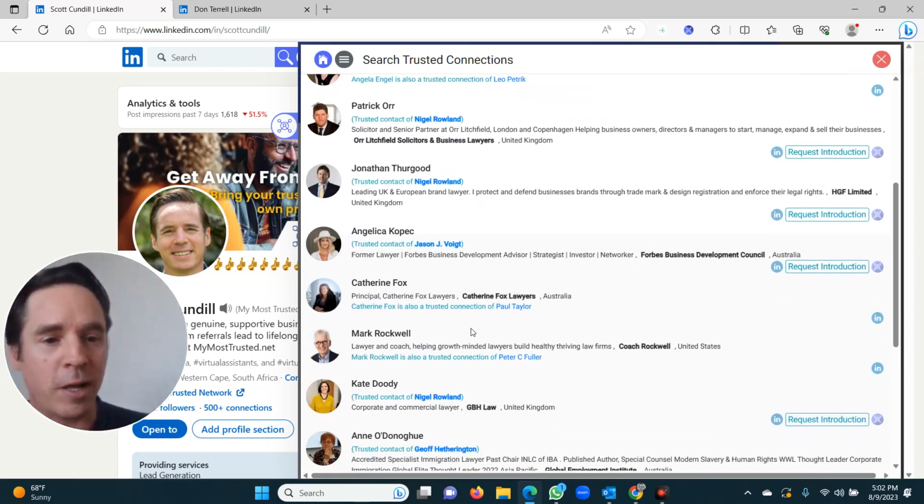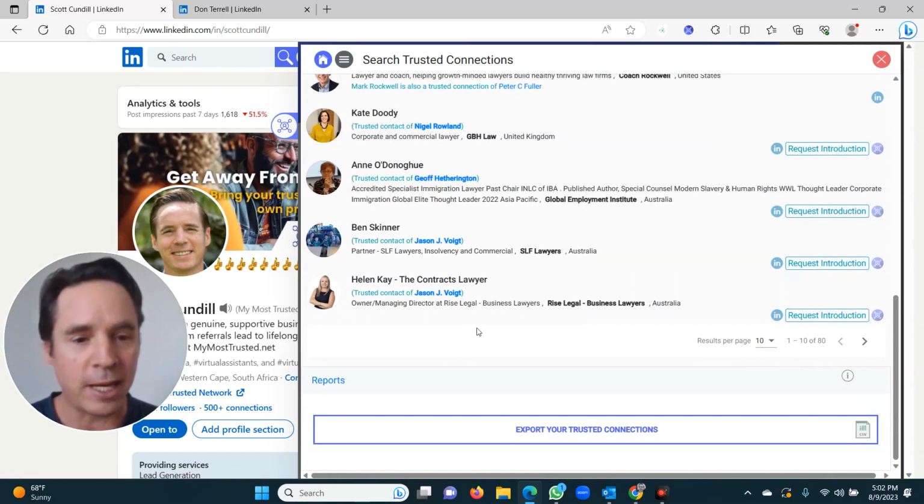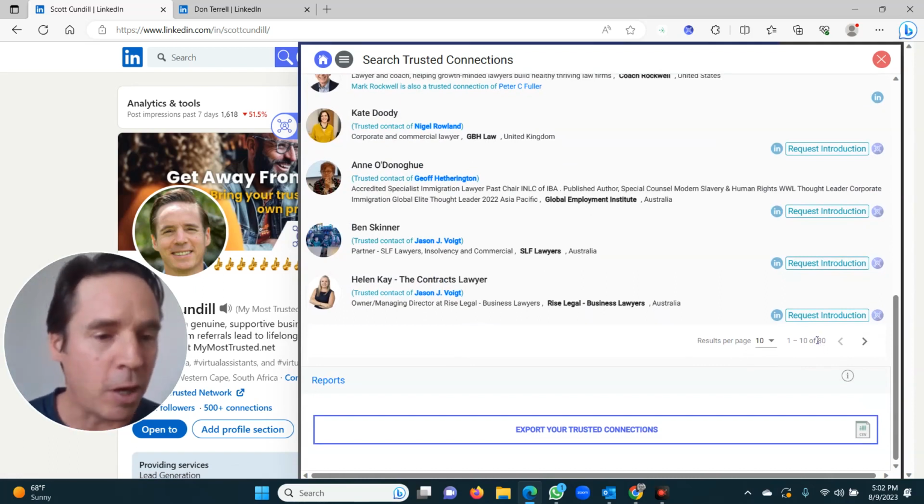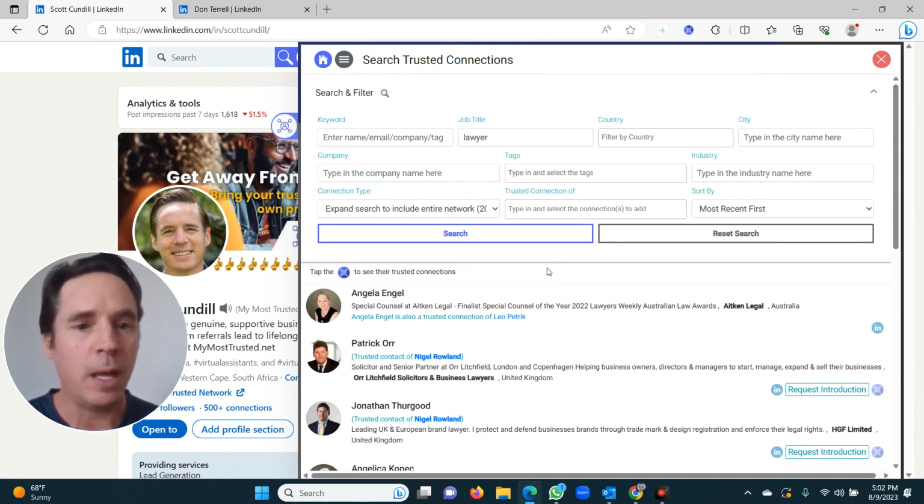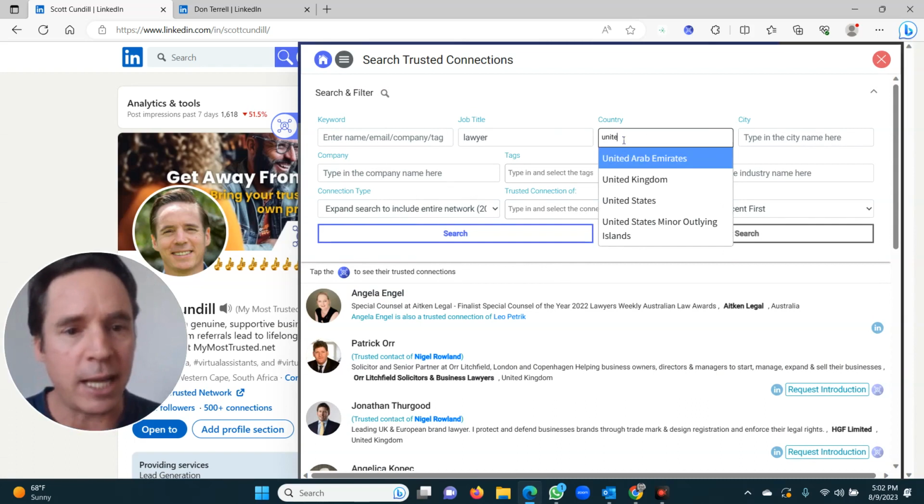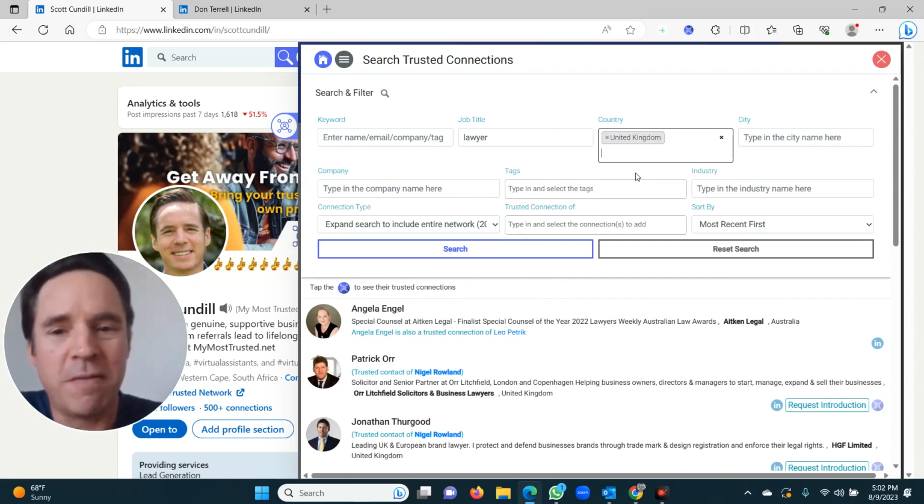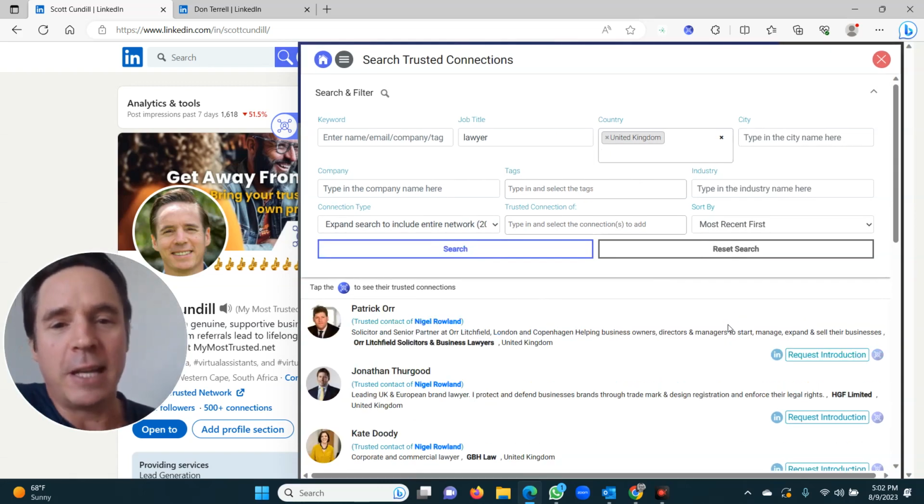So here's the results for lawyers. Once again, if I search LinkedIn, I would get thousands. If I search our database, we've got 80. There's a lot less, but they're 80 genuine people. Now I don't want them worldwide, I just want them in the United Kingdom. You probably notice it's very similar to the LinkedIn search. We've mimicked the LinkedIn search quite a lot here because LinkedIn search is not bad and you're familiar with it.